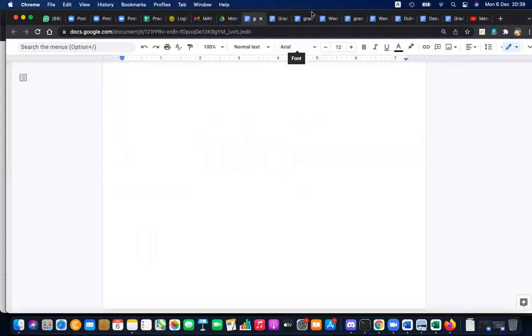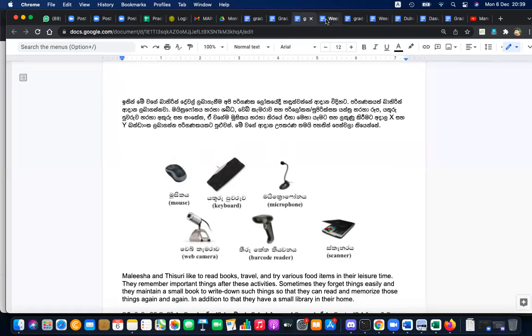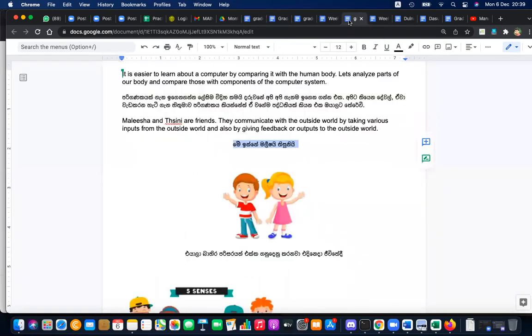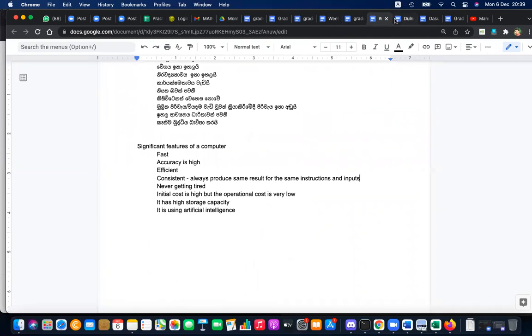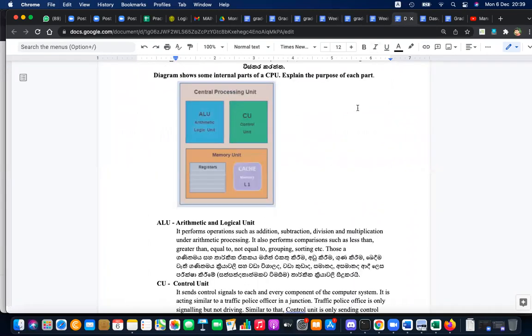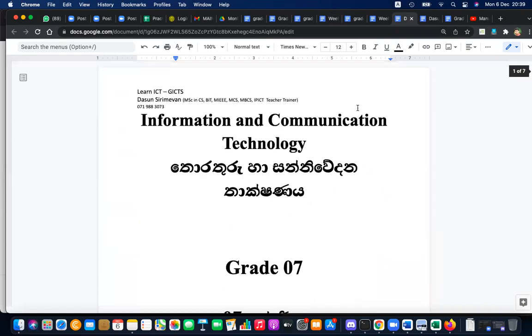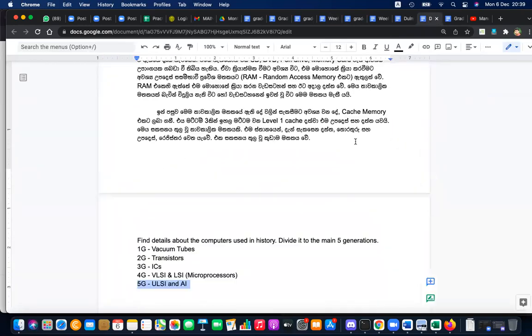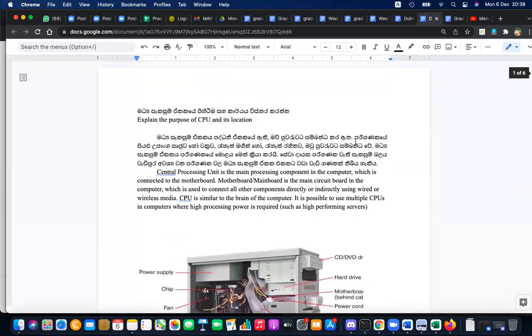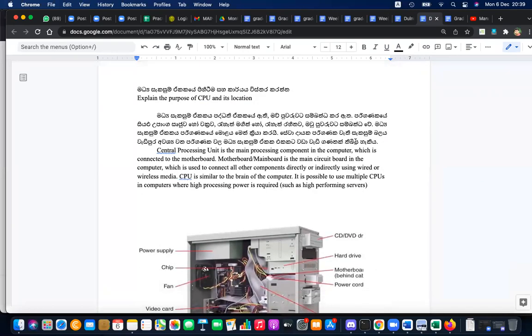Okay, that is about the extra reading. So let's go to the lesson summary now. What did we learn last day about the processor? This is my note. We learned that the computer's main component is the processor. Whatever we input will be processed inside the computer.